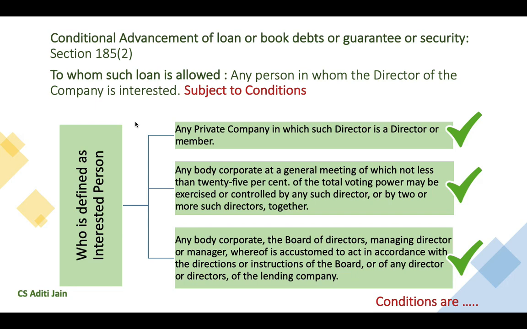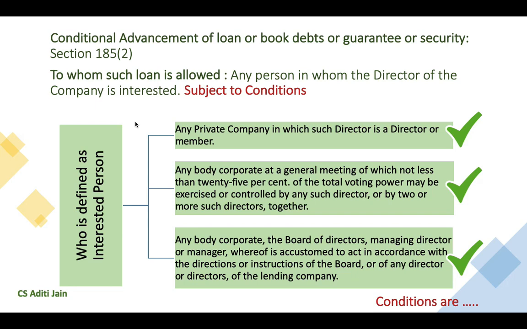So, if company A Limited has 2 directors, X and Y, and X holds more than 25% of the shares of that company, or X and Y together hold more than 25% of the voting power, or maybe X and Y and any director of the holding company together hold more than 25% of the voting power, then the company A Limited can advance loan or book debts or guarantee or security to such body corporate.